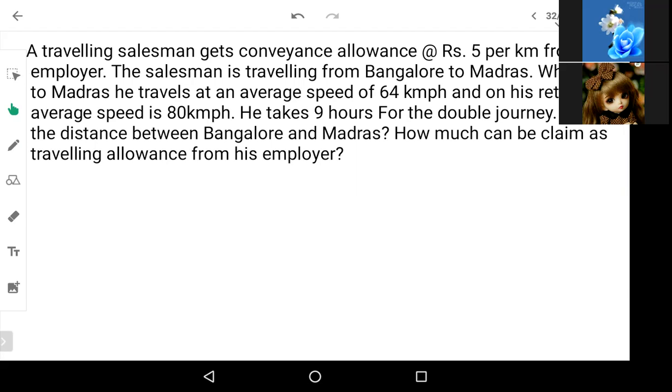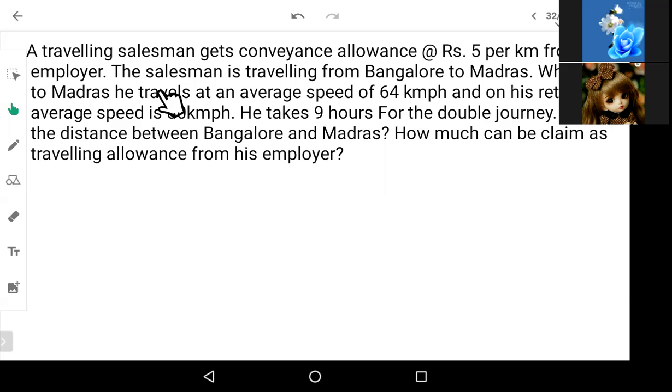Okay, so here one employer is there, that is the boss, and under him there are a few salesmen. So these salesmen have to travel. They have to keep traveling from one place to another. That is why they get some extra amount known as conveyance allowance. Conveyance means traveling. For that conveyance they give some amount, known as conveyance allowance. And that conveyance allowance is 5 rupees per kilometer, because he'll have to use his bike and the fuel. So that is why they give 5 rupees per kilometer.